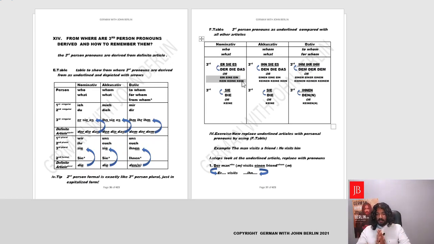All right, now with this in mind, here is a little exercise in which you have to replace the articles with pronouns. Yes, wherever you see der, you need to write er.